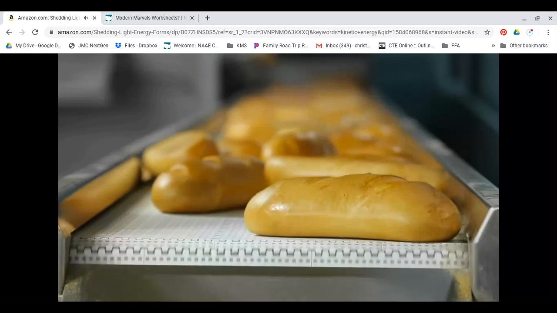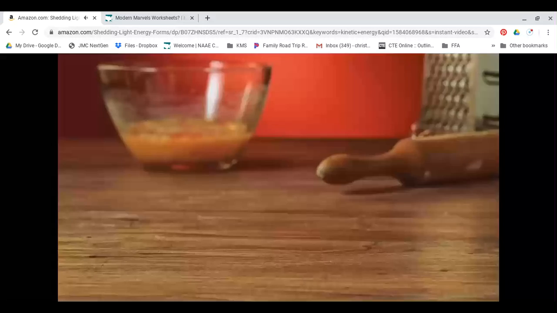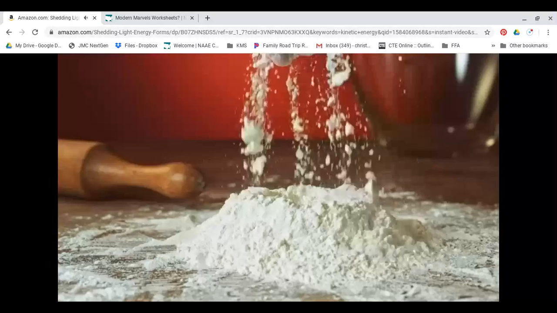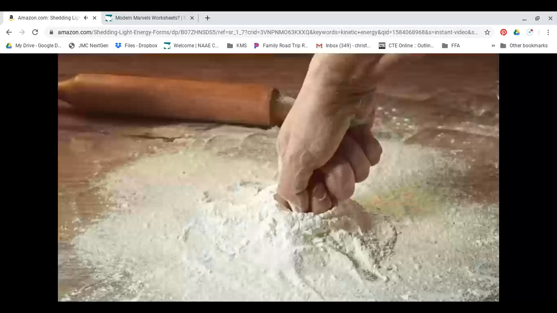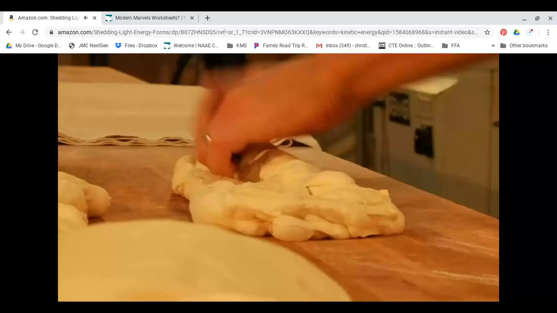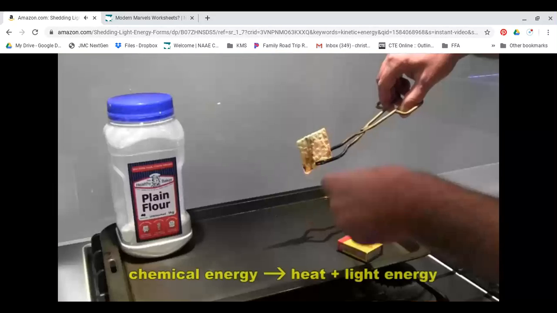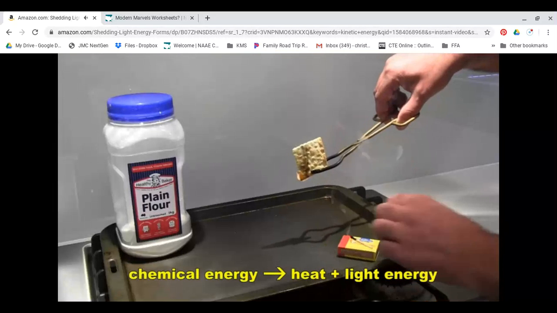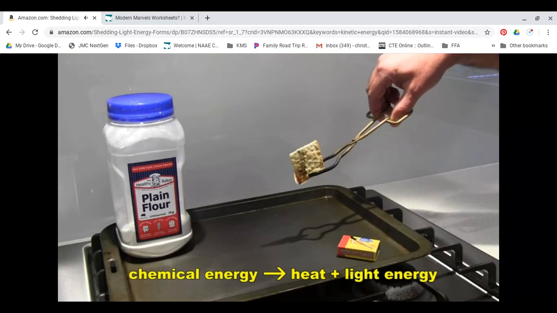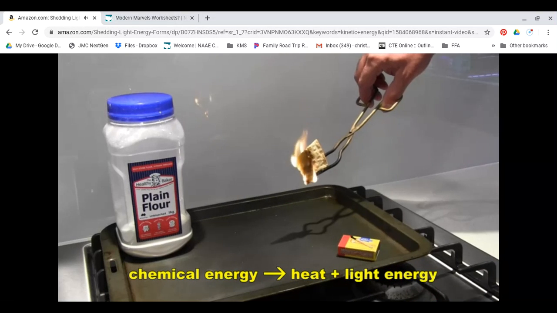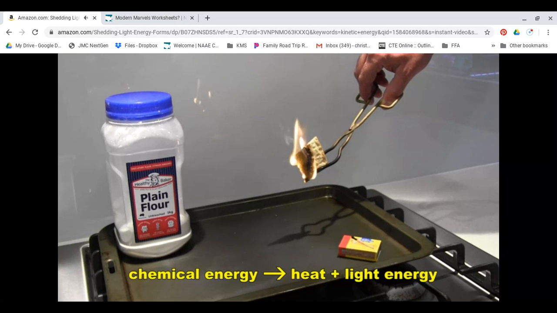But where does the chemical energy in our food come from? Well, let's take one example. Bread. Bread is made from flour, which comes from wheat. As we've seen, flour is rich in what are called carbohydrates, and carbohydrates possess chemical energy. Here, the chemical energy stored in the flour that this dry biscuit is made of is being transformed into heat energy and light energy as the biscuit burns.